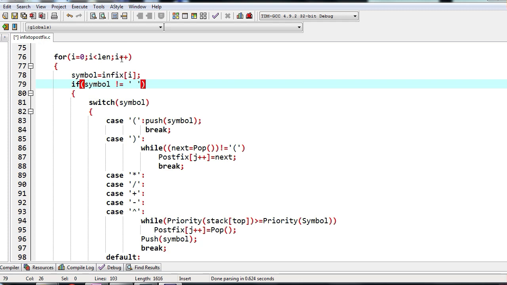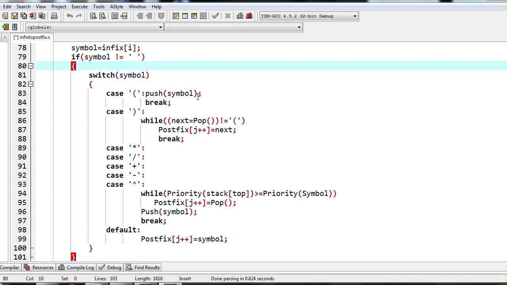The compiler goes directly to i++ and continues the same procedure with the next character. If it is not a space, then based on what character is there at the moment, we are going to take appropriate action. So I have written a switch statement for this. If it is an opening parenthesis, then just push it to the stack.